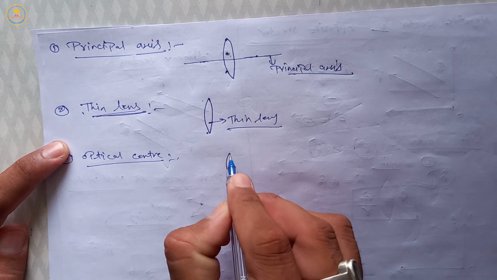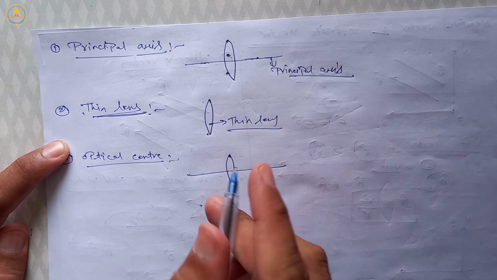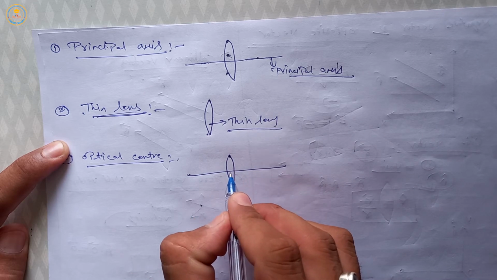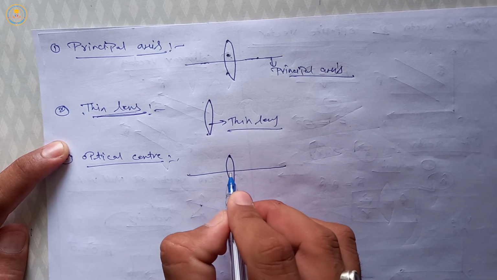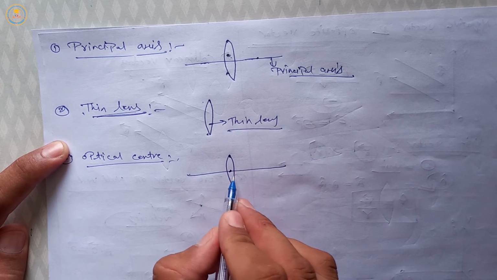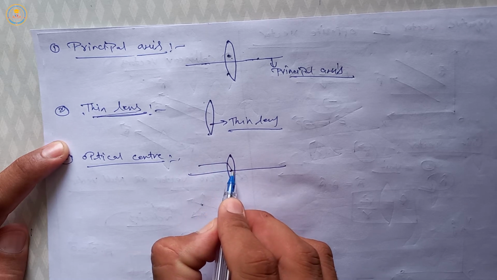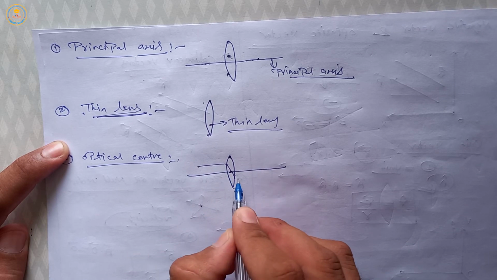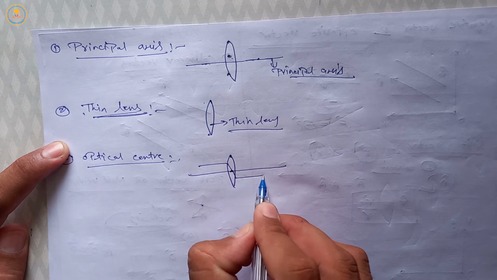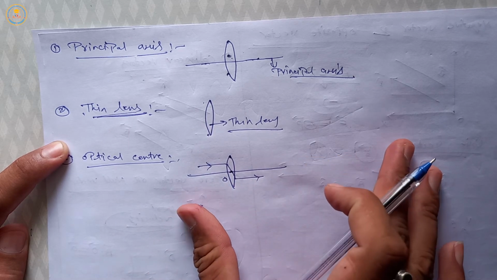Suppose this is a lens and this is the principal axis, at this point on the principal axis the ray passes through. Suppose this is the incident ray and after the refraction this ray is parallel to the incident ray. So this point is known as optical center.